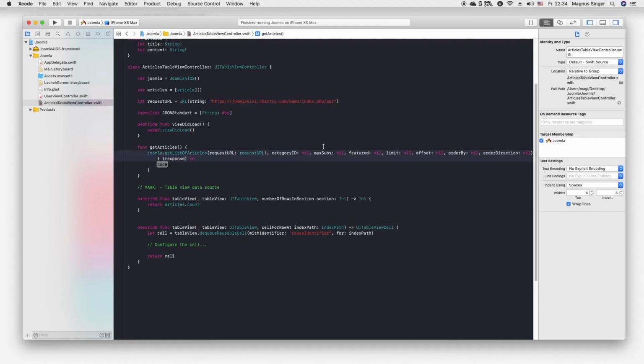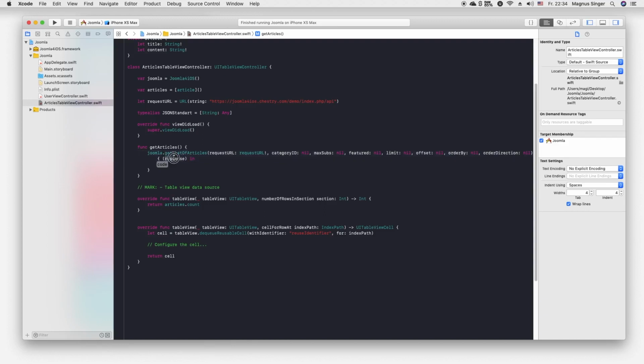So the user selects, for example, a category, and then you call get list of articles with your request URL and convert the category he selected, get the ID of the category and pass it in here, and you automatically get the articles of this category. So it's quite simple to use but very powerful.